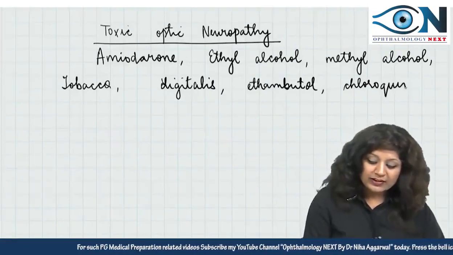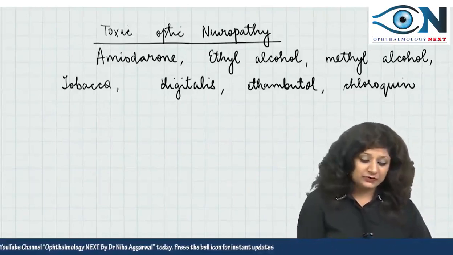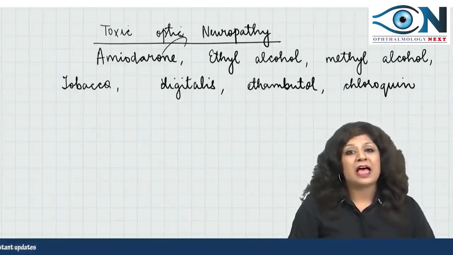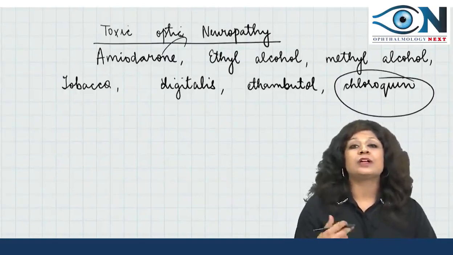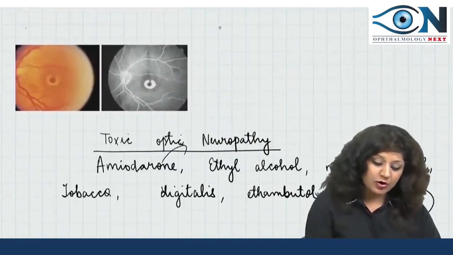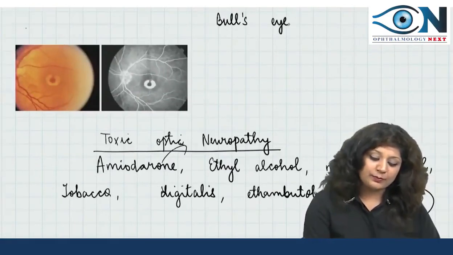Now chloroquine is also given in the options, but because we have amiodarone also, that is why we have gone with the toxic optic neuritis with amiodarone, because with the chloroquine we also get a retinopathy, and that retinopathy is this one. This is called the bull's eye retinopathy.